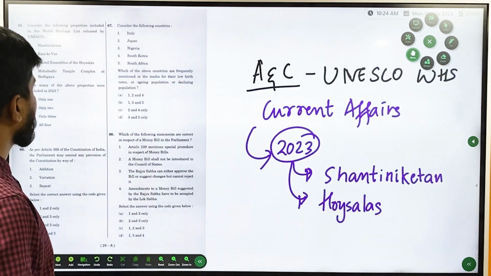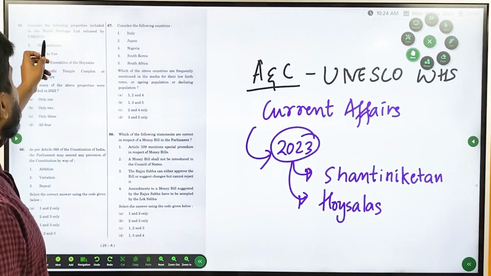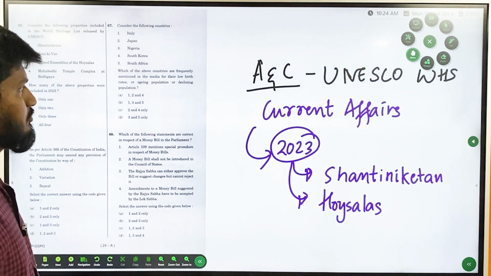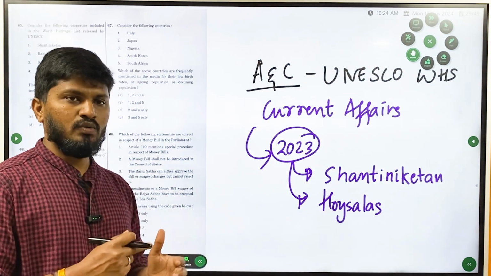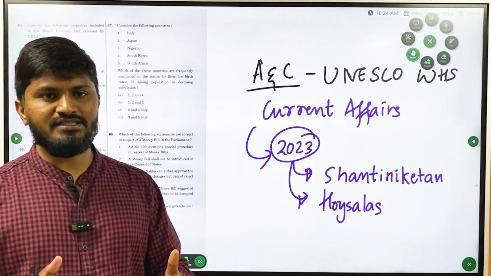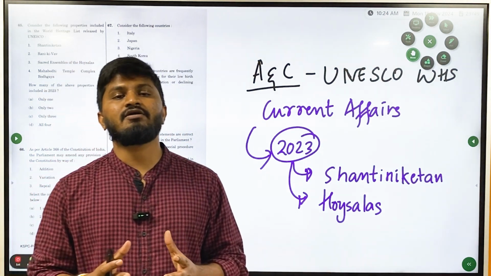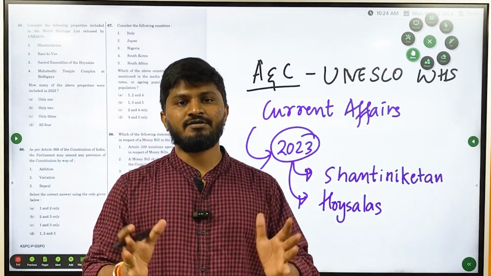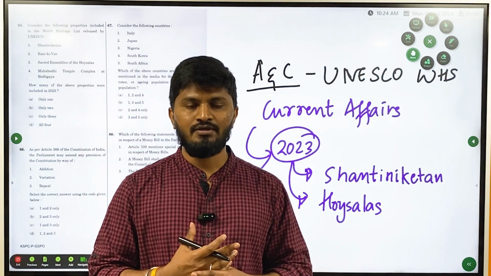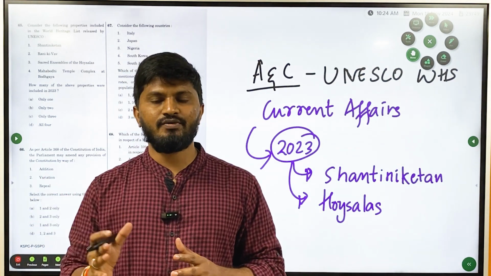Next one. After this, again art and culture and current affairs. Consider the following properties included in the UNESCO heritage list released by UNESCO. So UNESCO releases 2 types of list. One is World Heritage List, another is UNESCO Intangible Heritage List. What is intangible? You cannot touch it, you can only feel it. That kind of cultural heritage which cannot be extinguished, because it is so important in the culture of a particular country, should be preserved. Those kinds of things are put in intangible heritage because you cannot touch it or anything, you can only feel it.